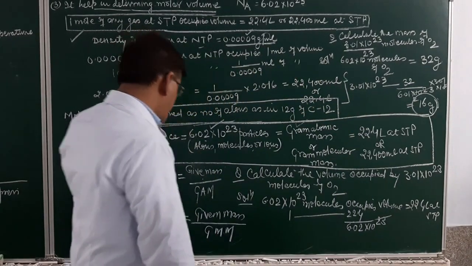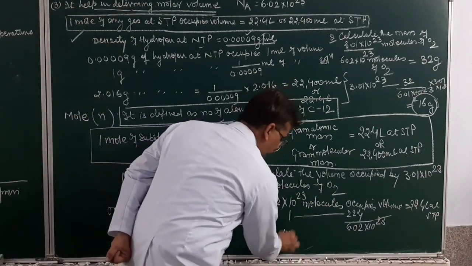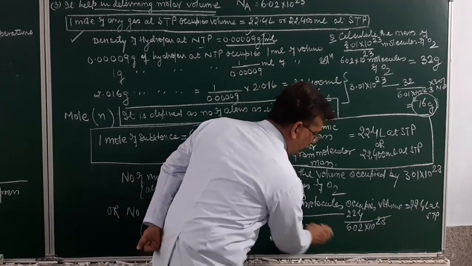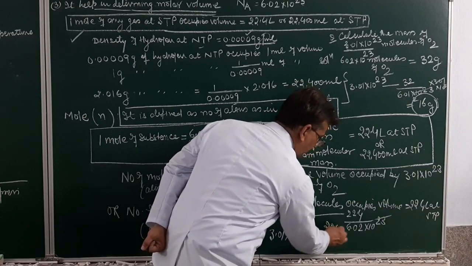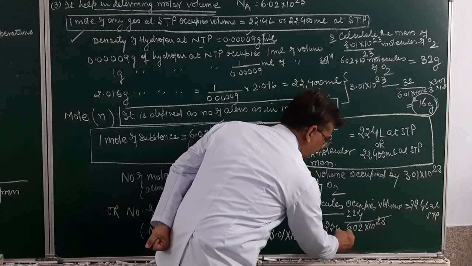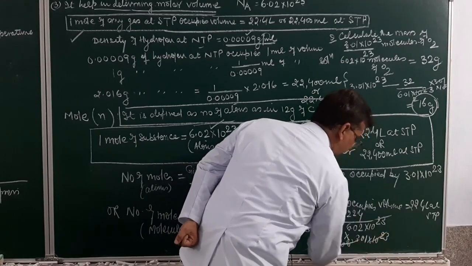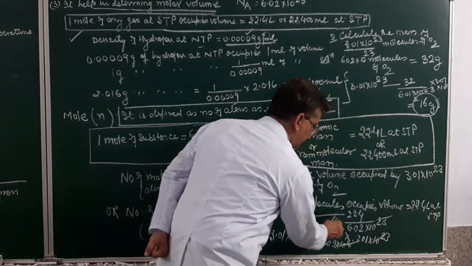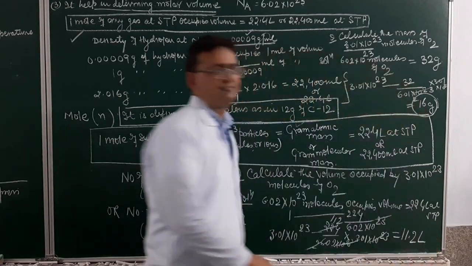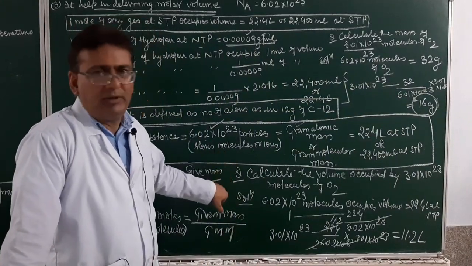How many molecules are there? 3.01 into 10 raised to power 23. It will occupy what volume? This will be equal to 22.4 upon 6.02 into 10 raised to power 23 multiplied by 3.01 into 10 raised to power 23. Cancelling, it will be half, so it will be 11.2 liter. So from one information, the other can be calculated.